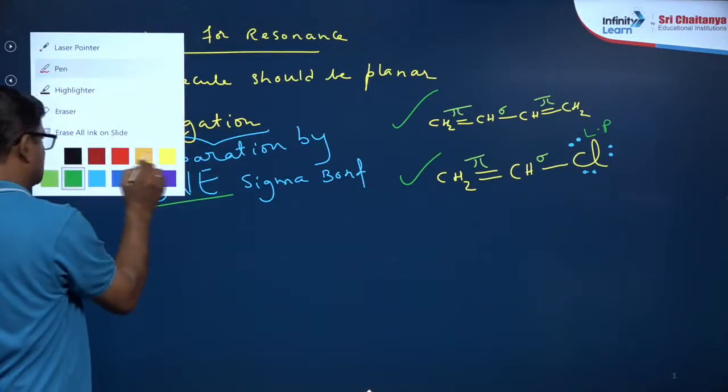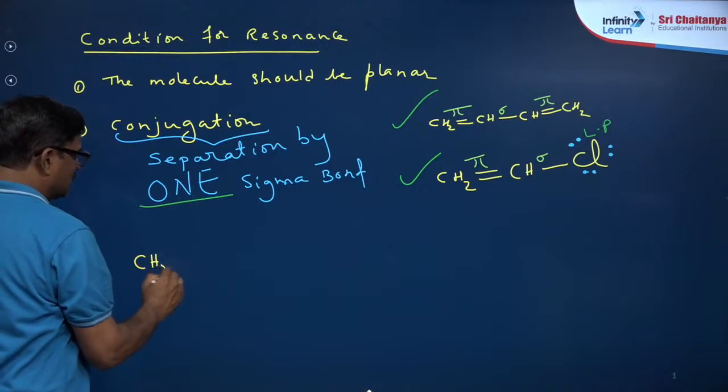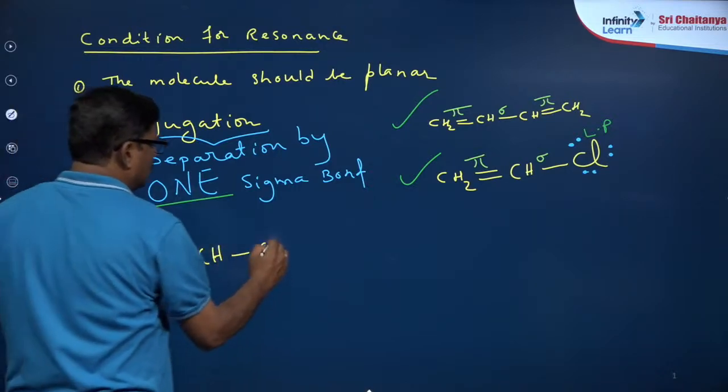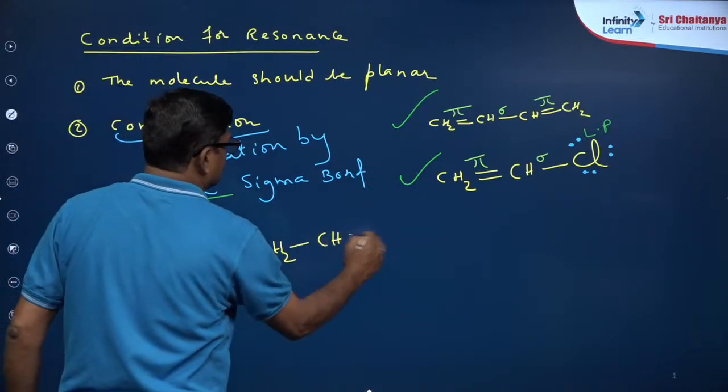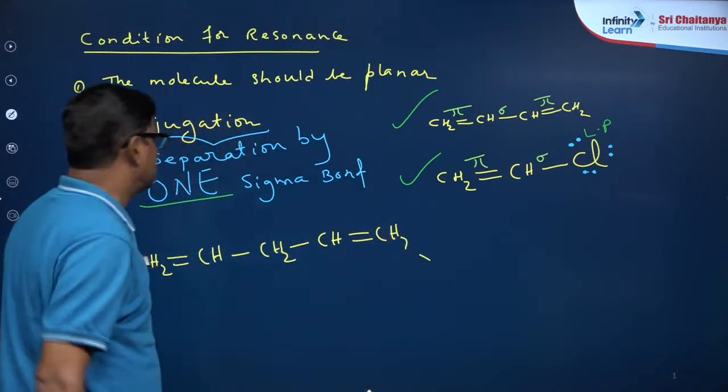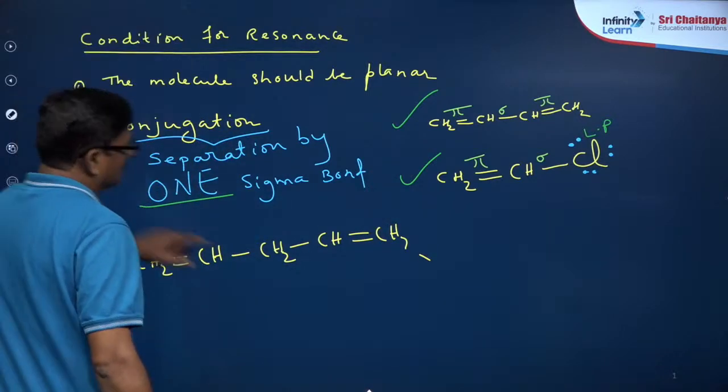Now you tell me something here: CH2 double bond CH and CH2 double bond CH2. Is there conjugation in that?